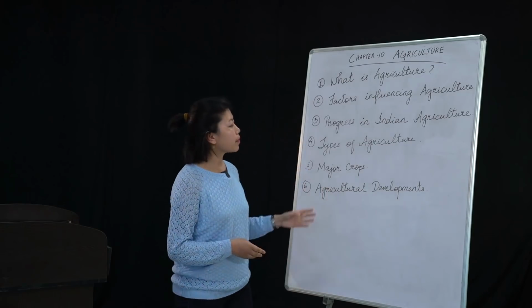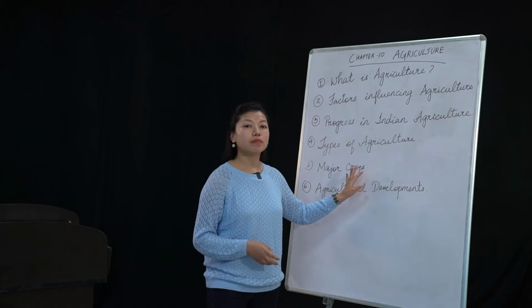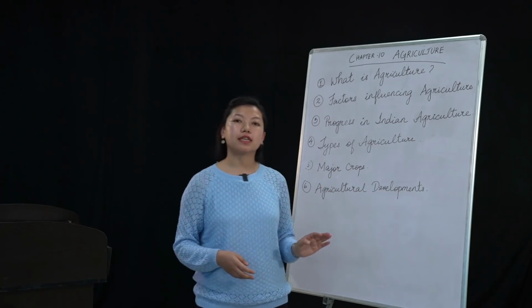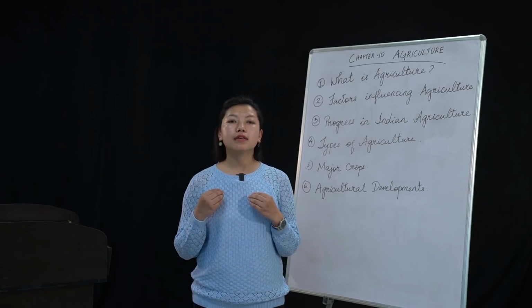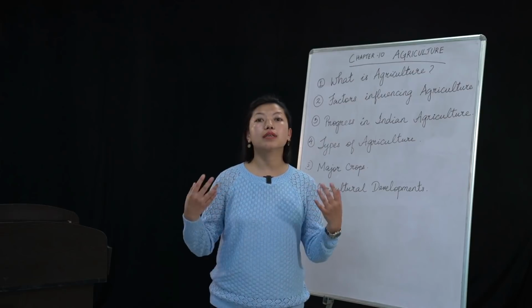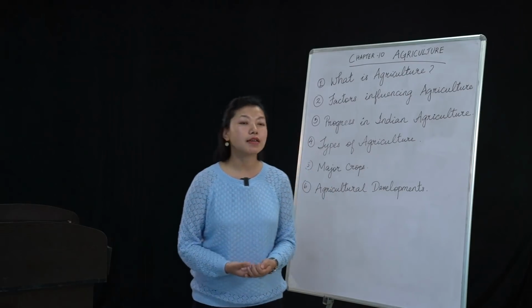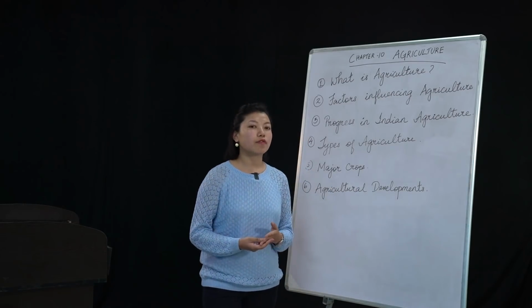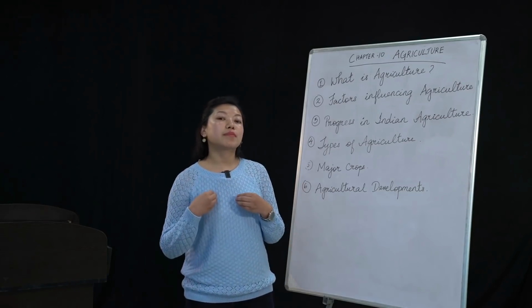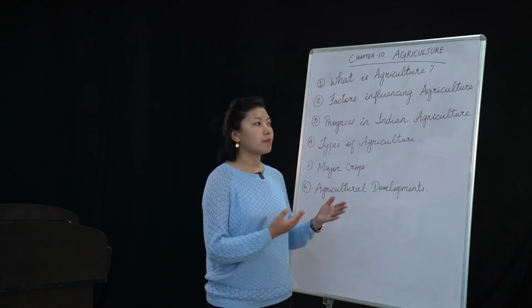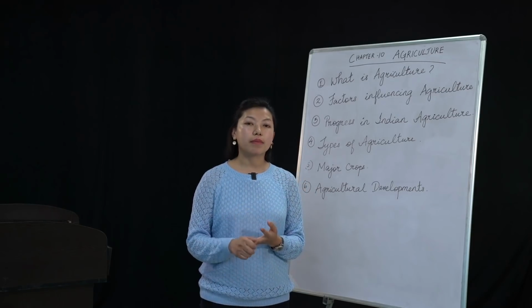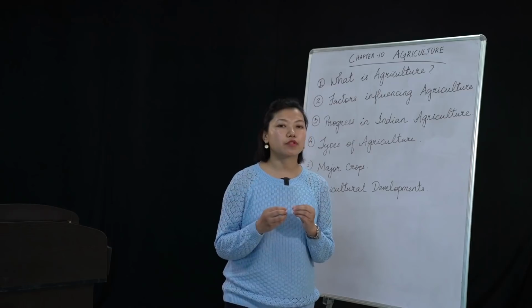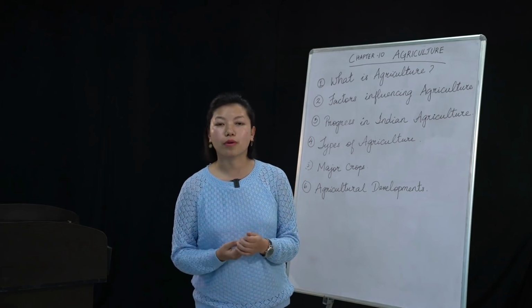So next is millets. Now millets is mostly grown in India. Millet is one such crop which can be grown in any type of soil. You can grow it even in sandy soil. But crops like rice, wheat and maize require a certain type of soil and climate in order to grow.